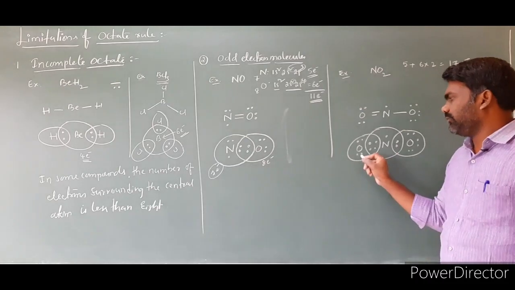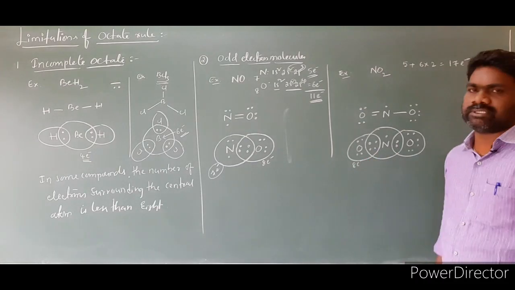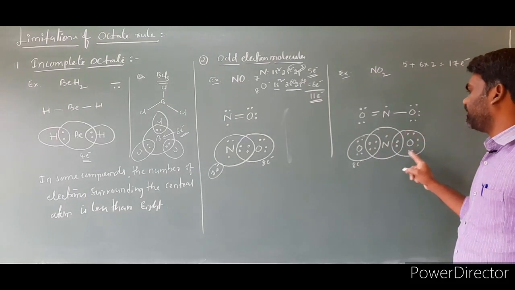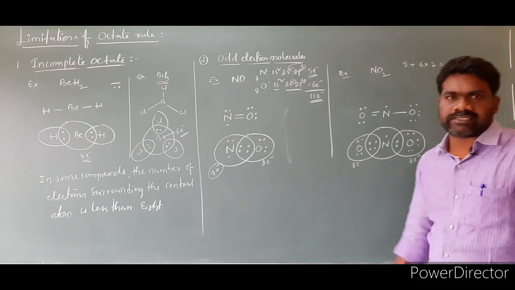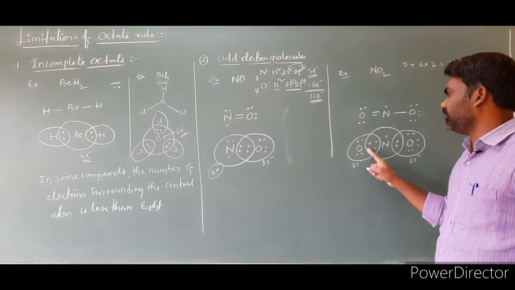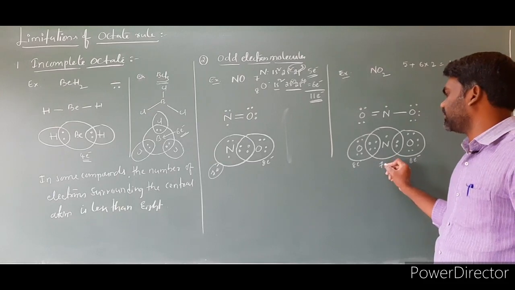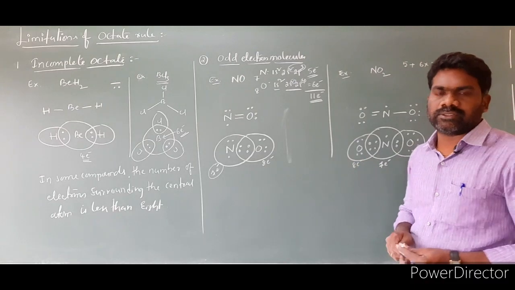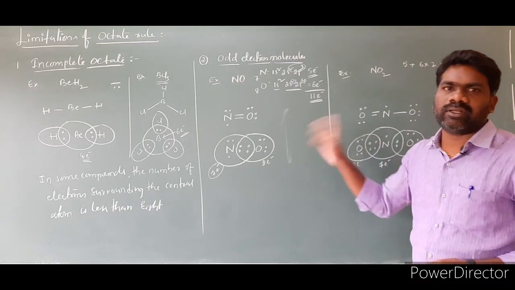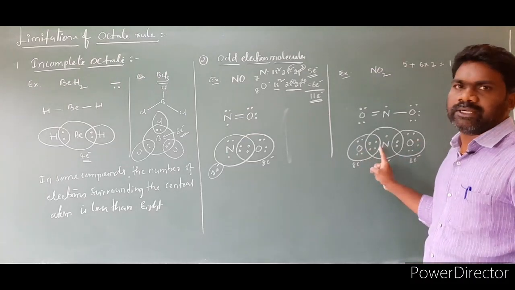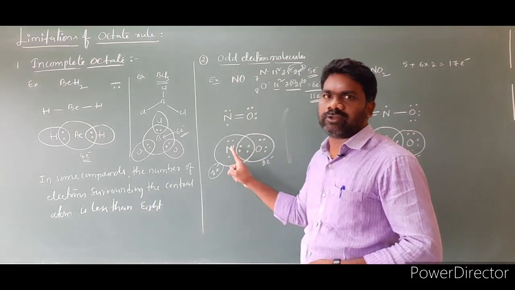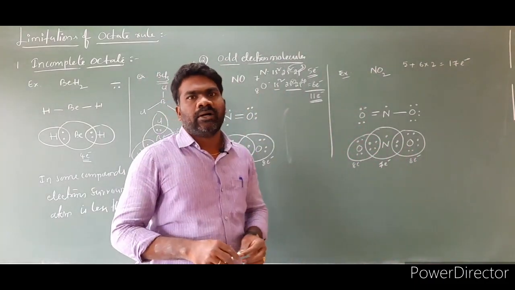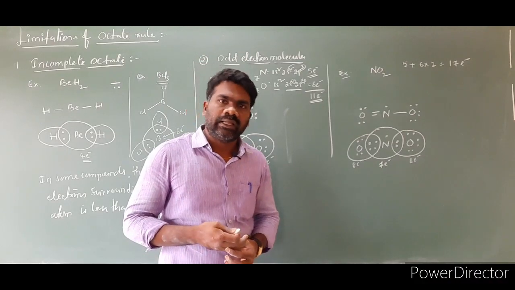Now look at this molecule. For this oxygen atom, there are 8 electrons, so the octet rule is satisfied: 1, 2, 3, 4, 5, 6, 7, 8. For this oxygen also, 1, 2, 3, 4, 5, 6, 7, 8, the octet rule is satisfied. For this nitrogen, 1, 2, 3, 4, 5, 6, 7 electrons are there. So in some odd electron molecules, the octet rule is not satisfied for all the atoms. Oxygens are satisfied, but nitrogen is not. Here also oxygen is satisfied, nitrogen is not. The same sentence we have to write: in some odd electron molecules, the octet rule is not satisfied for all the atoms.